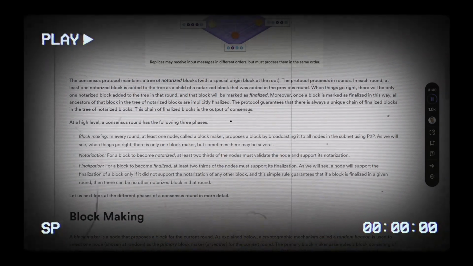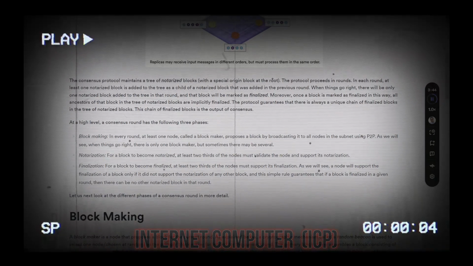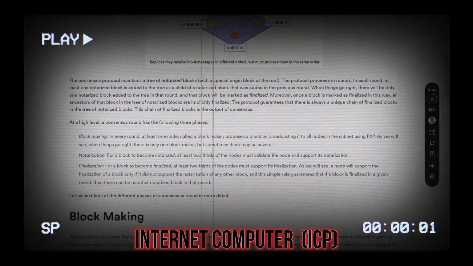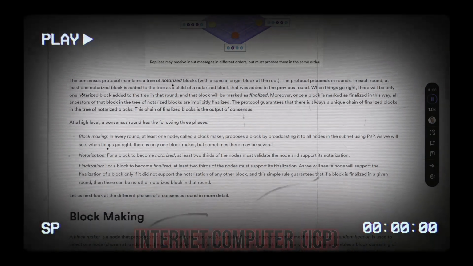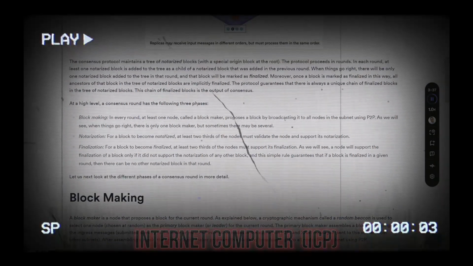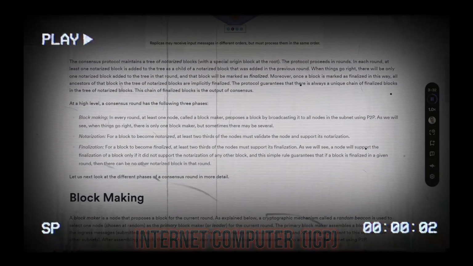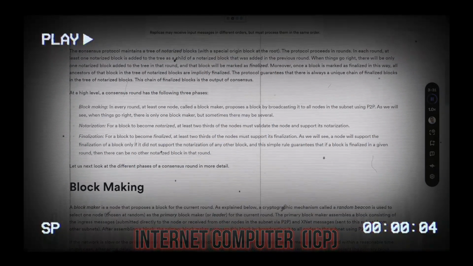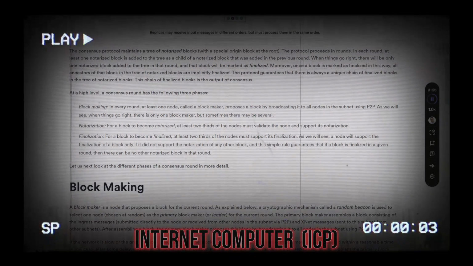Block making. In every round, at least one node, called a block maker, proposes a block by broadcasting it to all nodes in the subnet using peer-to-peer. As we will see, when things go right, there is only one block maker, but sometimes there may be several. Notarization. For a block to become notarized, at least 2/3 of the nodes must validate the block and support its notarization. Finalization. For a block to become finalized, at least 2/3 of the nodes must support its finalization.